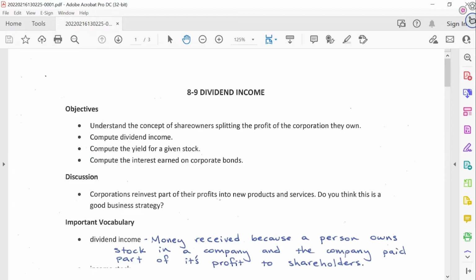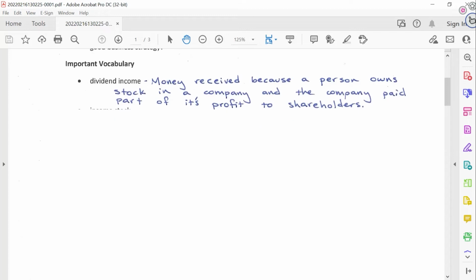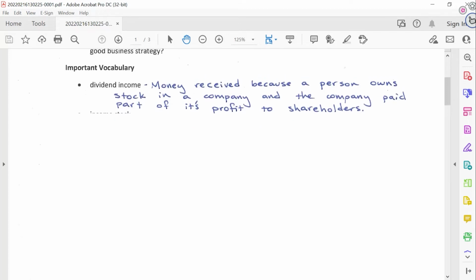Okay, so our first vocabulary word is dividend income. That is money received because a person owns stock in a company and the company paid part of its profit to shareholders. Now there's usually two options of what to do with dividends. You can either receive that money as income, or you can choose to reinvest it.